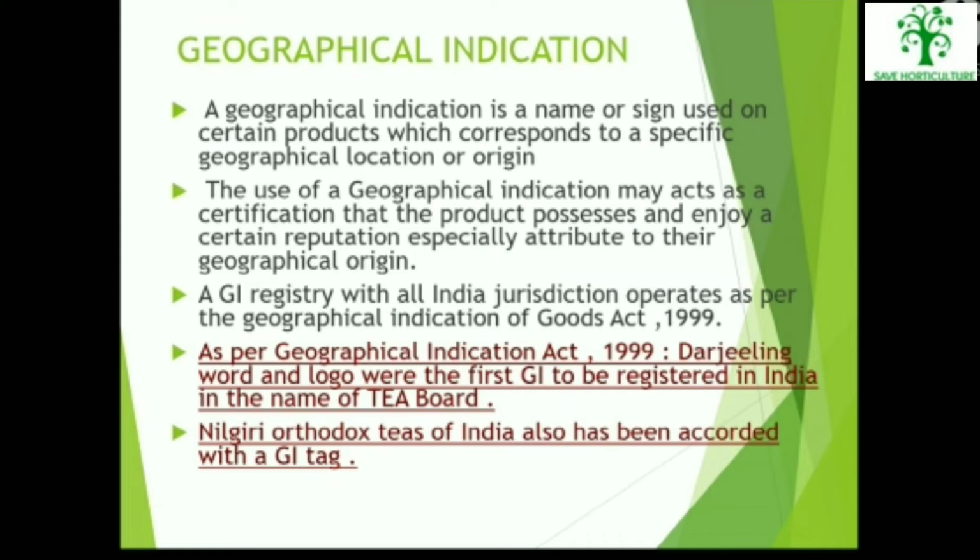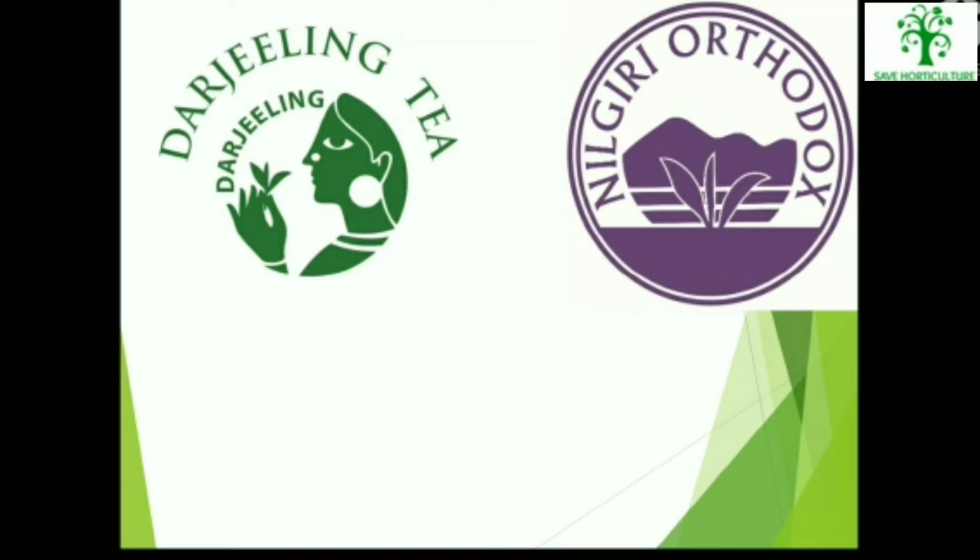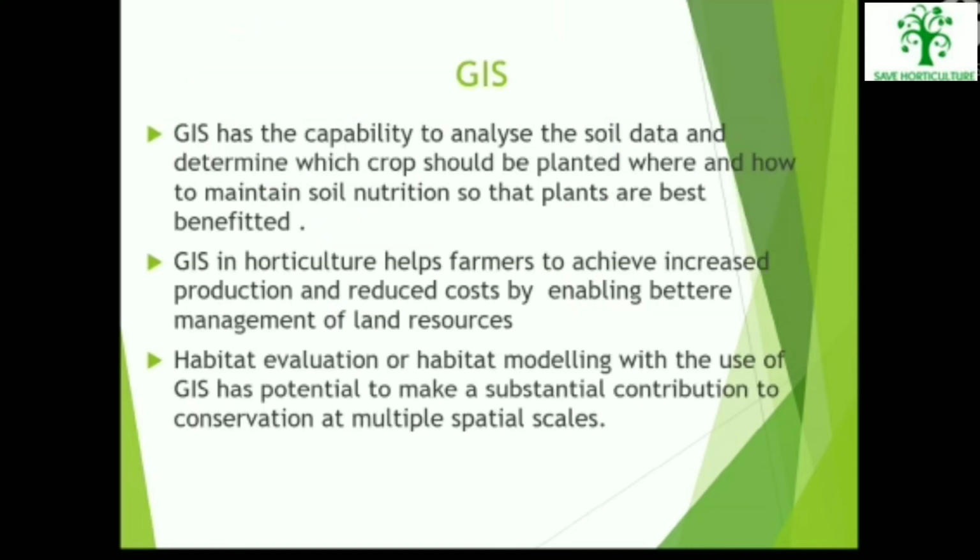As per the Act, the Darjeeling word and logo were the first GI to be registered in India in the name of the Tea Board. Nilgiri Orthodox Tea of India has also been accorded the GI tag. The pictures on the screen depict the Darjeeling Tea logo and the Nilgiri Orthodox Tea logo.